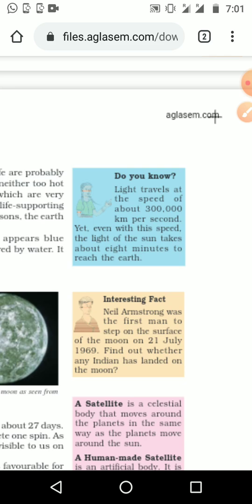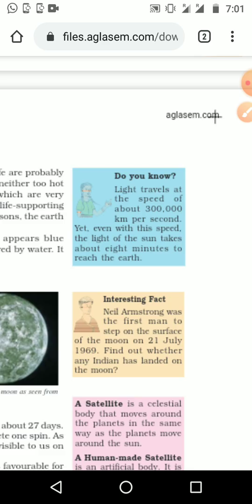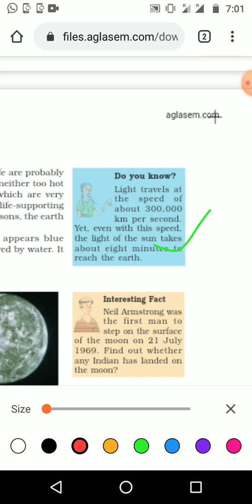And here it is given that light travels at a speed of about 3 lakh kilometers per second, and yet even with this speed the light of the sun takes about 8 minutes 4 seconds to reach the earth. The sunlight reaches the earth in 8 minutes, even though it is traveling 3 lakh kilometers per second.